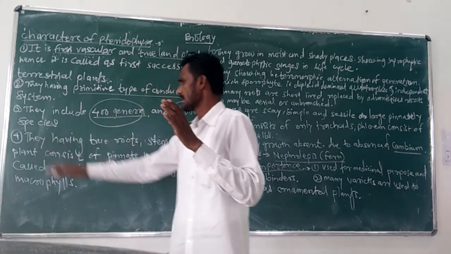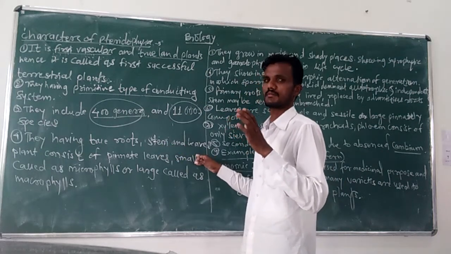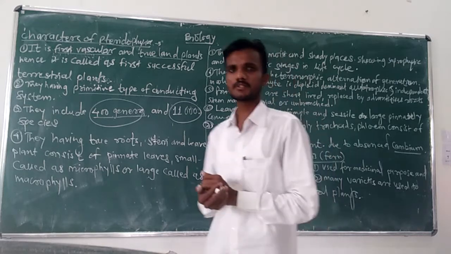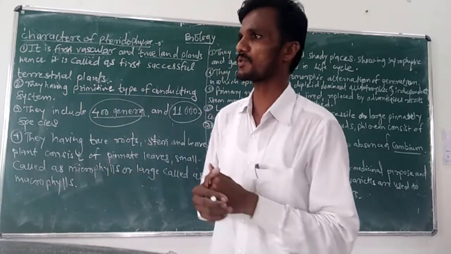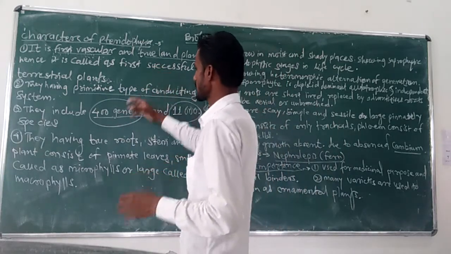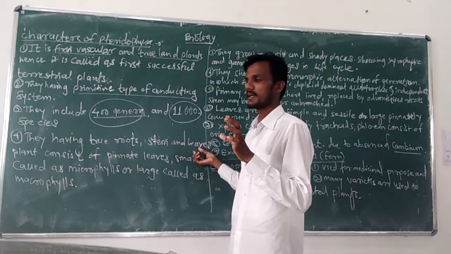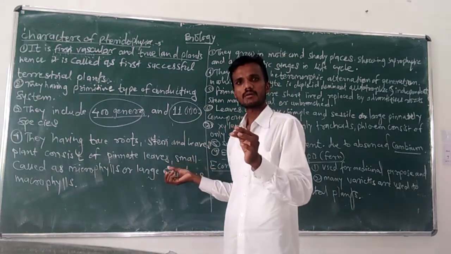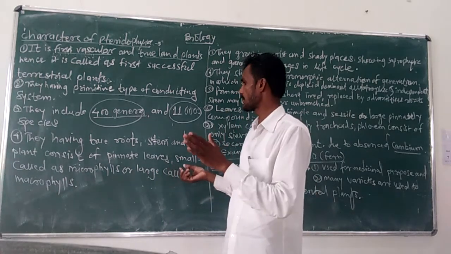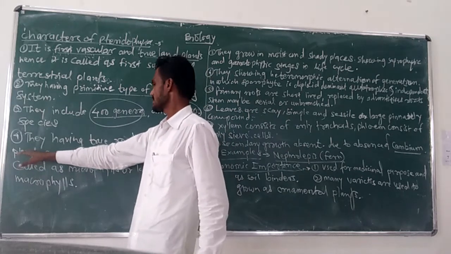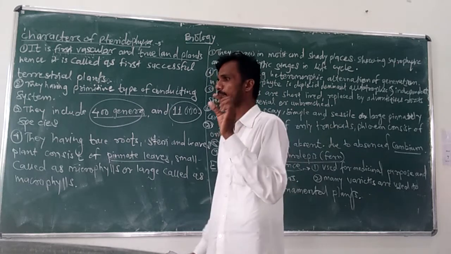Next characteristic: they have true roots, stem and leaves. In the first groups of plants, the plant body is thalloid, that is, undifferentiated into root, stem and leaves. But in this group, true roots, stem and leaves are present and well differentiated, well developed. The plant consists of pinnate leaves.